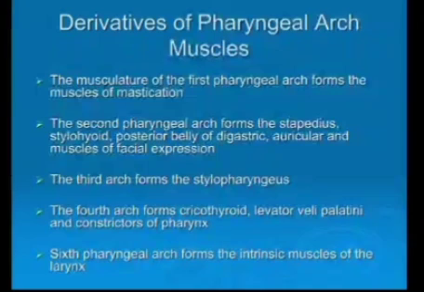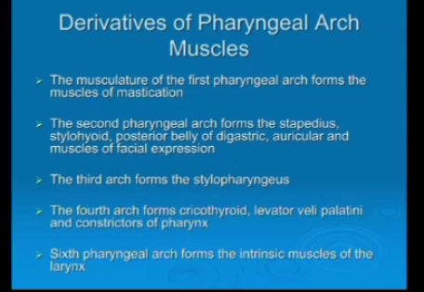4th arch forms cricothyroid, levator veli palatini and constrictors of the pharynx. 6th pharyngeal arch forms the intrinsic muscles of the larynx. As the nerve of the 6th pharyngeal arch is the recurrent laryngeal nerve, the intrinsic muscles of the larynx are supplied by the recurrent laryngeal nerve. The 4th pharyngeal arch cricothyroid, levator palati and constrictors of the pharynx are supplied by the superior laryngeal nerve.